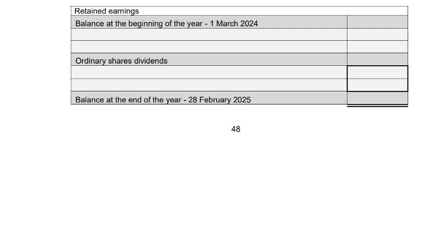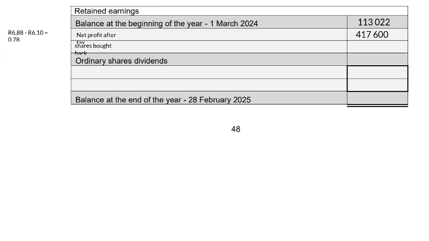Then lastly, we need to complete the retained earnings account. Our balance at the beginning of the year, if we go to information 1, is 113,022 rand. Then you need to study once again a format. You start with the net profit after tax, and according to the income statement, it was 417,600 rand. You also then have to account for the shares bought back, but remember, it's only the difference that goes to the retained earnings account.